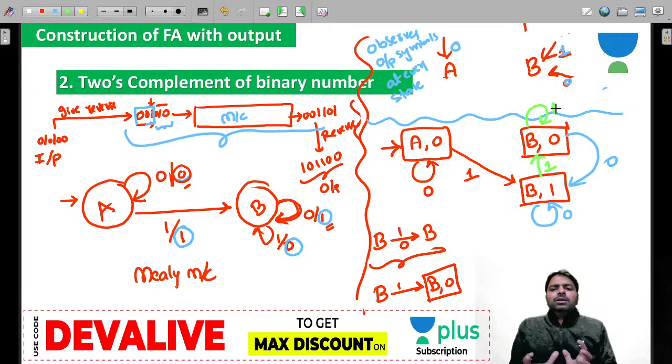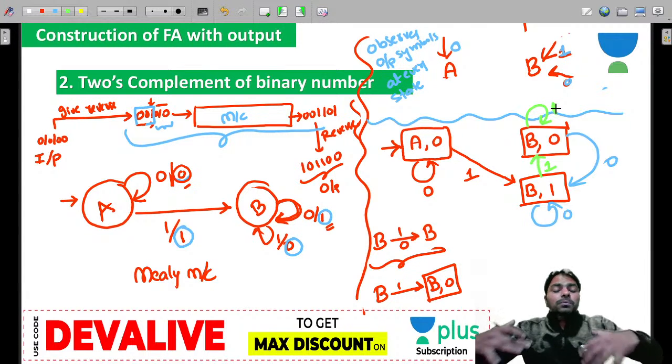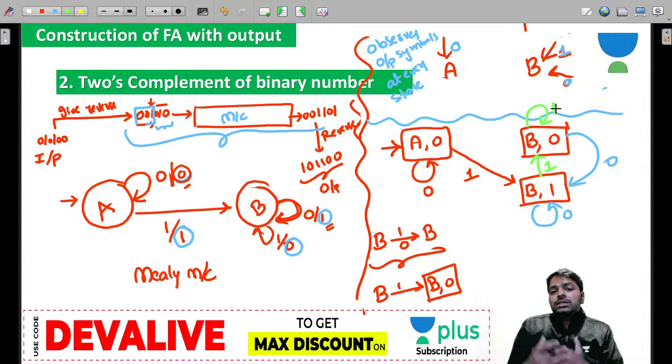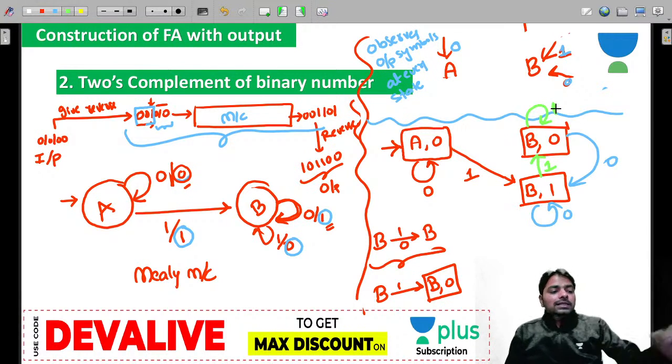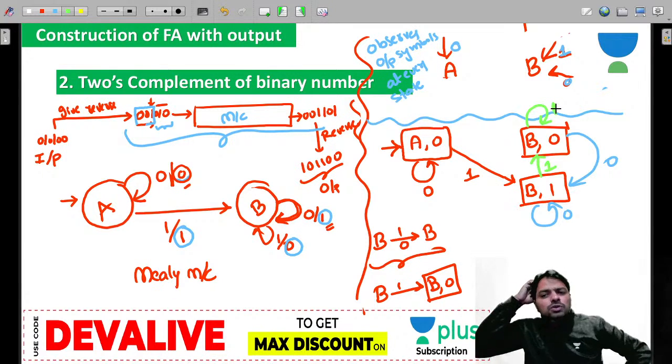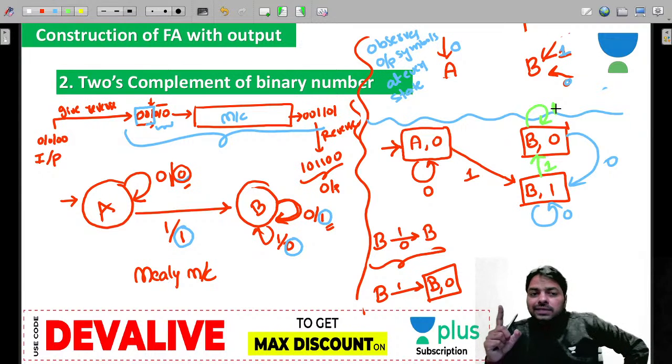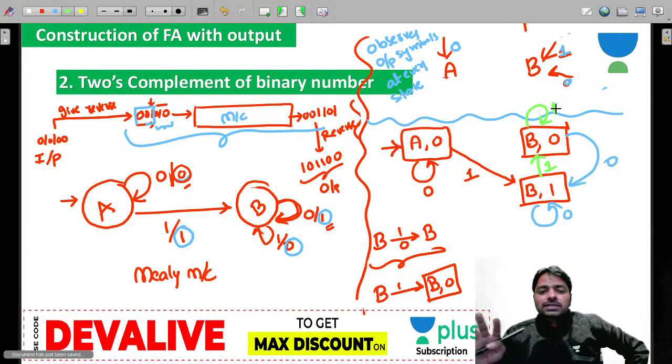So every Mealy machine you can convert to a Moore machine. Every Mealy machine. But it takes some time because you need to observe the outputs at every state which are coming towards that state. And if different outputs are coming, then you need to create different states. Clear this point? Yeah, thank you Nishu. Great. So this is the most important fact for the conversion. I hope you know this kind of question may not be important, but for understanding the machines, it's important.